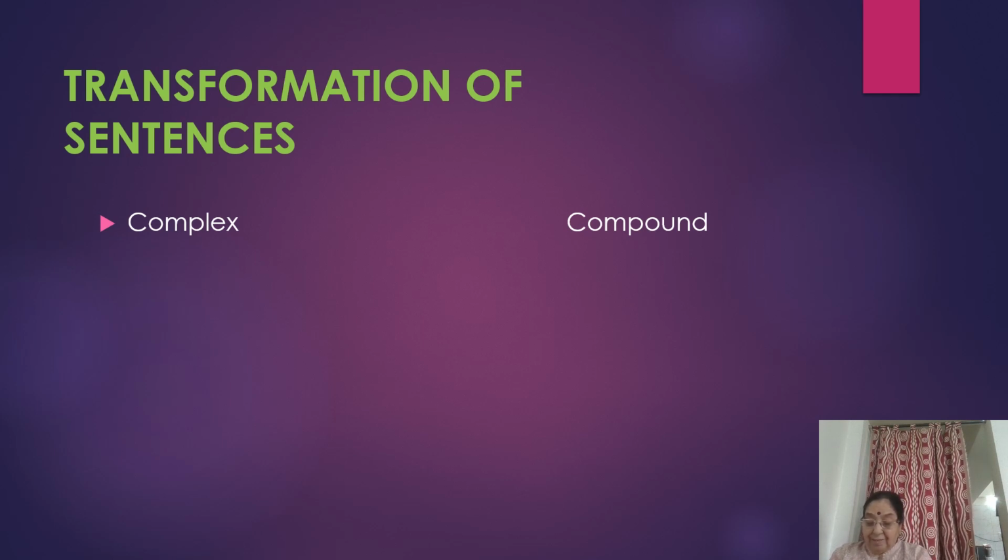A complex sentence, for example, he confessed that he was at fault. Okay, he confessed that he was at fault, and then we convert it into compound. He confessed notwithstanding that he was at fault. I'll show you one more example.